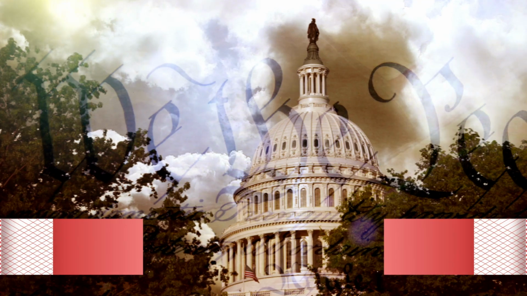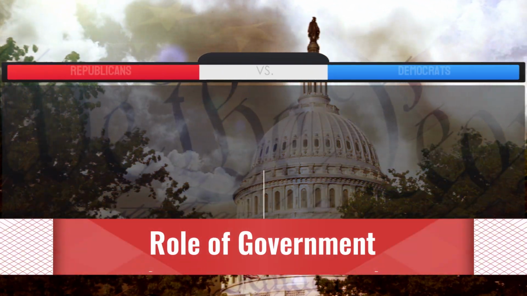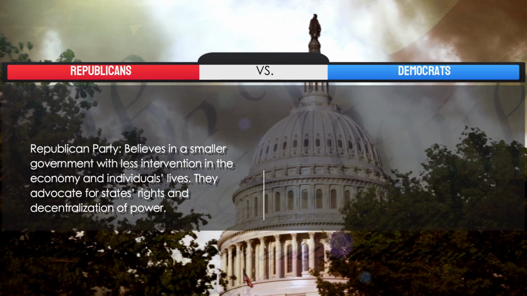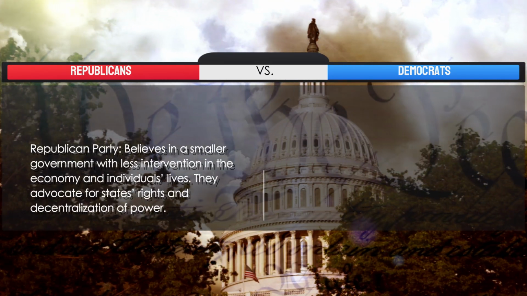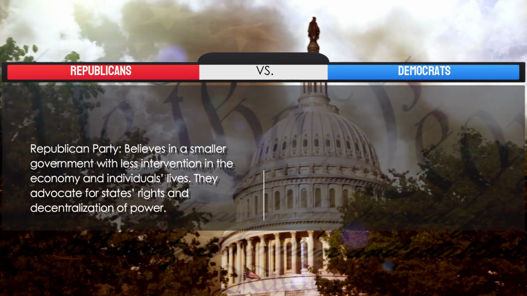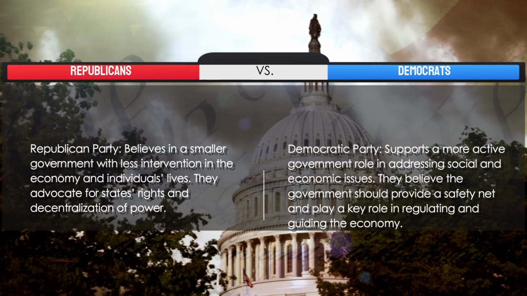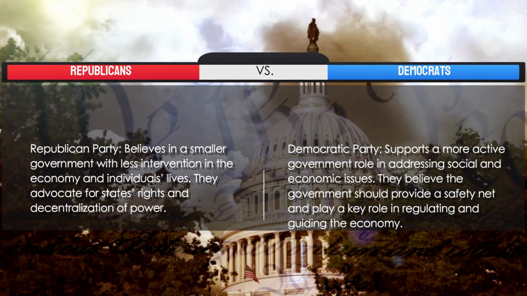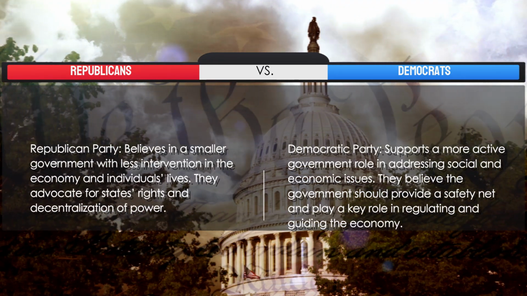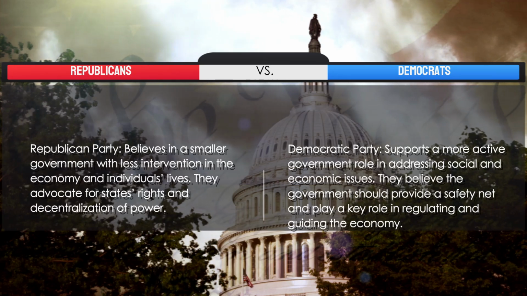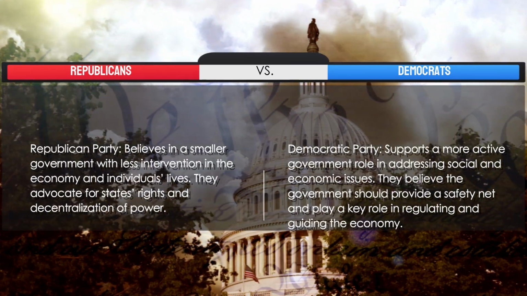8. Role of government. Republican Party believes in a smaller government with less intervention in the economy and individuals' lives. They advocate for states' rights and decentralization of power. Democratic Party supports a more active government role in addressing social and economic issues. They believe the government should provide a safety net and play a key role in regulating and guiding the economy.